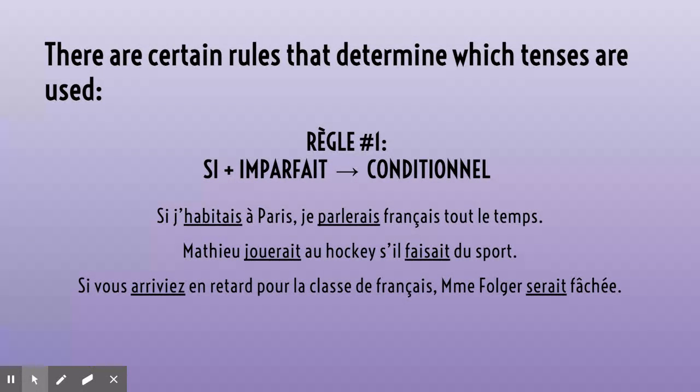But I don't live in Paris, so I probably don't speak French all the time. Mathieu jouerait au hockey s'il faisait du sport. He would play hockey if he played a sport, but he doesn't, so that doesn't happen. Si vous arriviez en retard pour la classe de français, Madame Folger serait fâchée. If you arrived late to class, Madame Folger would be angry. So it translates very similarly into English. If this happened, this other thing would happen. So that's the first rule.